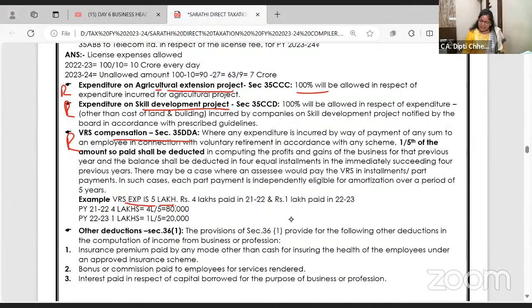But VRS is allowed 1/5 of what is paid. I have to pay 5 lakh to my employees. But the very first year I paid 4 lakhs. So 4 lakhs ka 1/5, 80,000. Next year I paid 1 lakh. So 1 lakh ka 1/5. I hope you are getting. Whatever VRS is paid, 1/5 is allowed. This is very, very important for MCQs. That is why concept example you'll find.